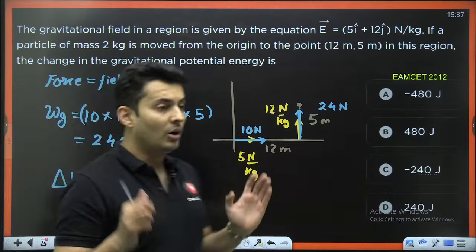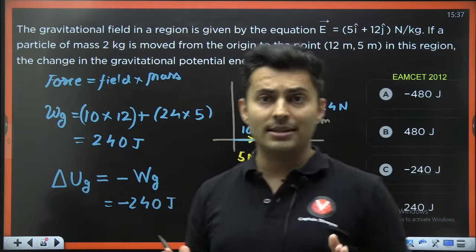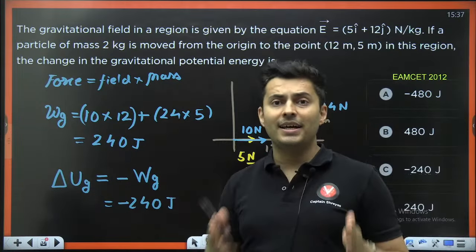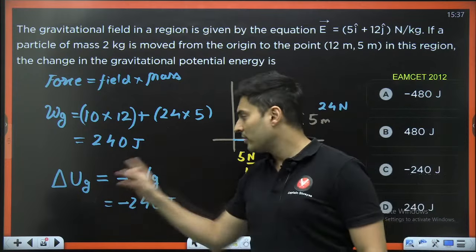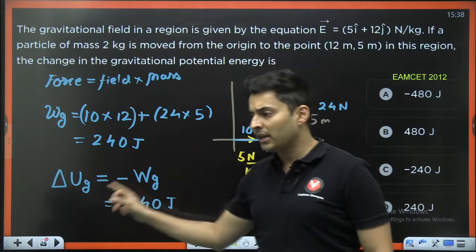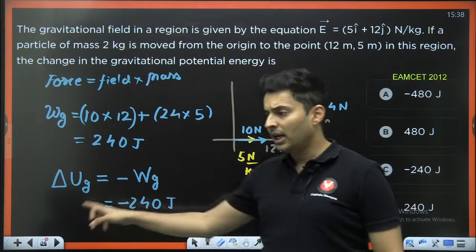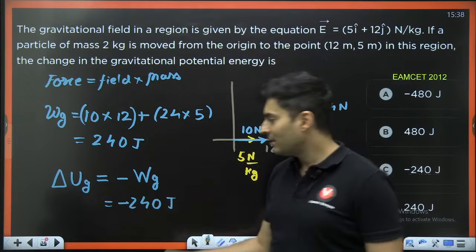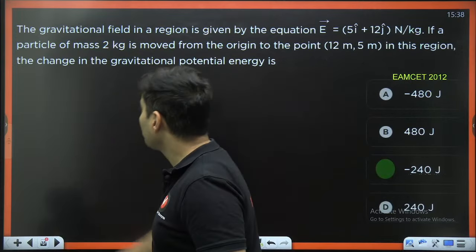Cool. So remember, the change in potential energy is always the negative of the work done by that particular force. If this is gravity, it will be gravity. If this is electrostatic, electrostatic. Magnetic, magnetic. Spring, spring. Elastic, elastic. Okay? Keep this in mind. This is the standard formula.